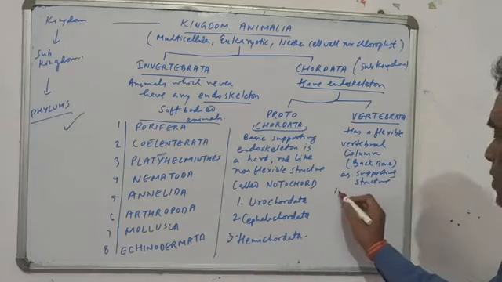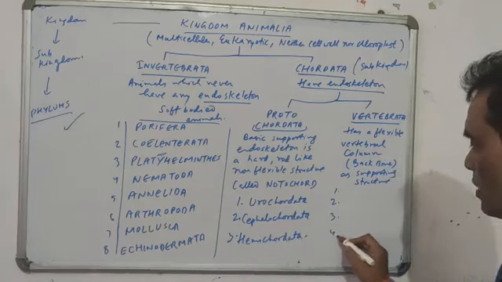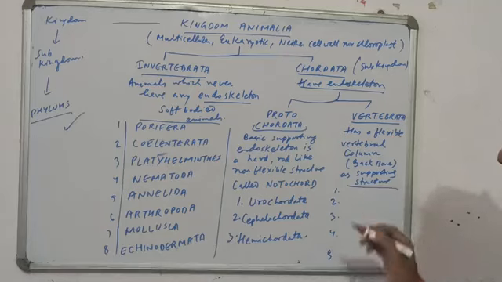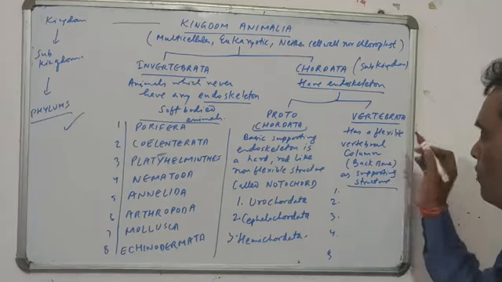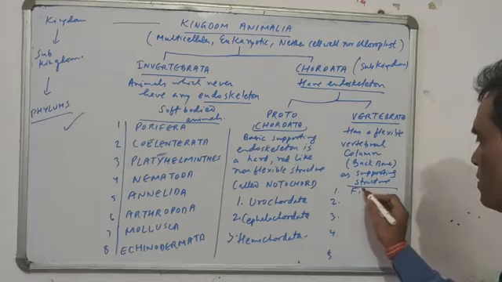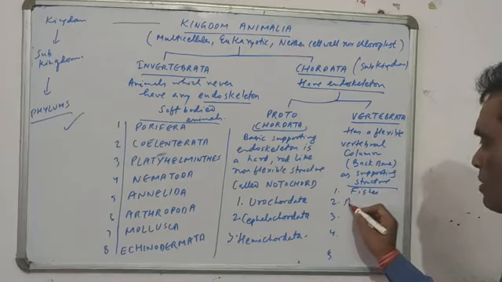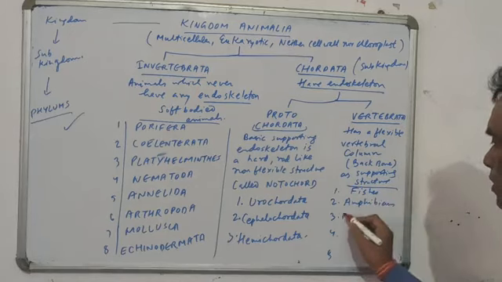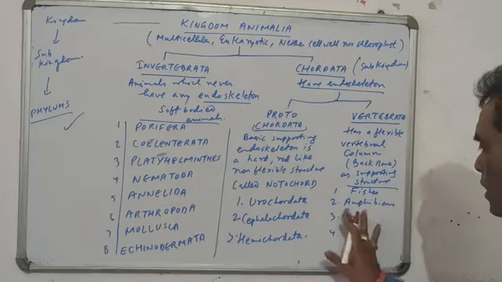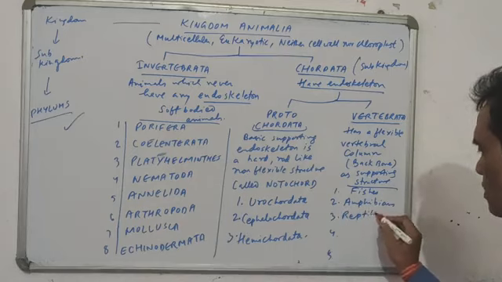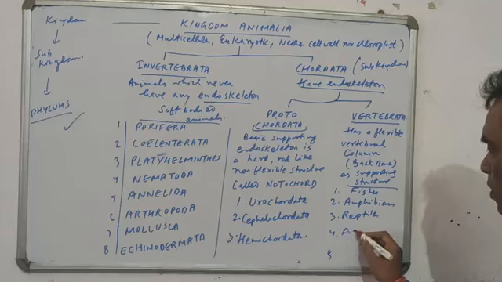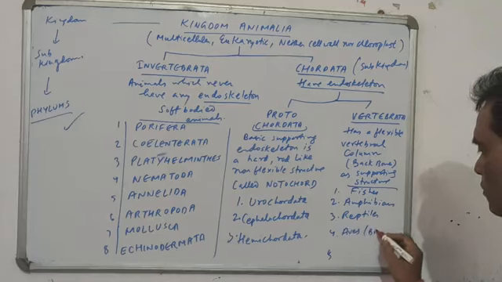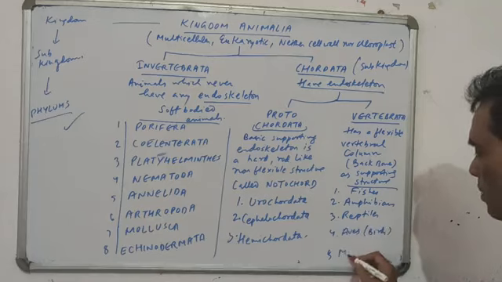The vertebrates, you are already aware of all this. There are 5 classes of the phylum Vertebrata. They are the fishes, or the Pisces, the amphibians, the reptiles, then there are aves, or what you call birds, and the mammals.